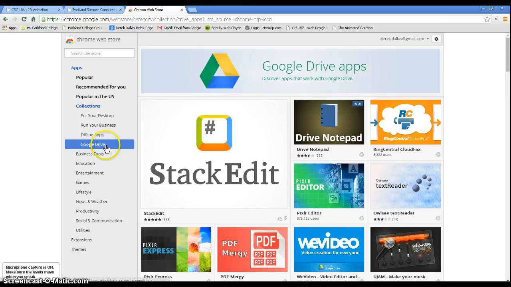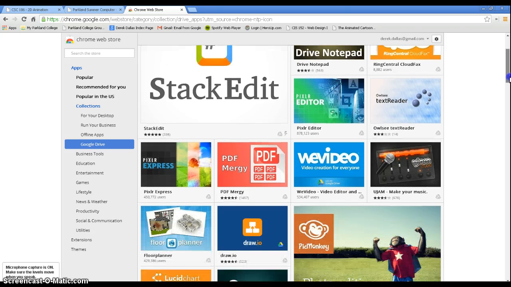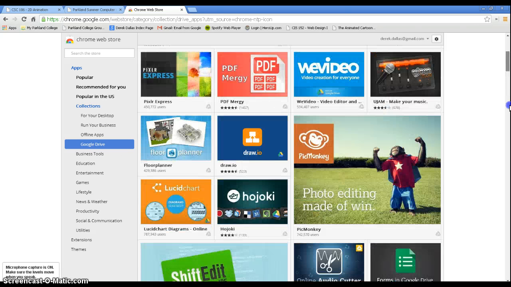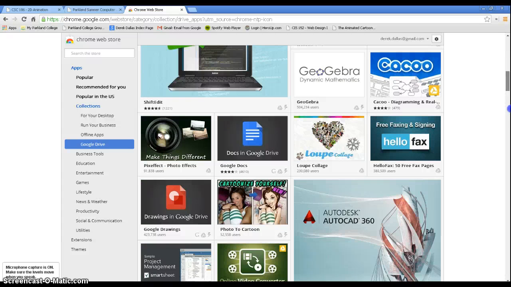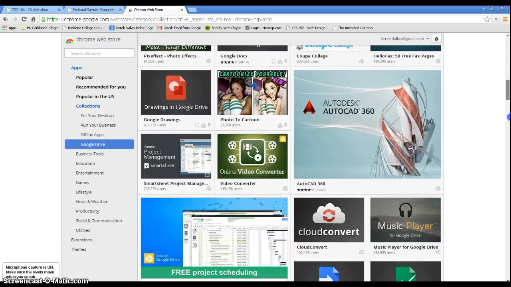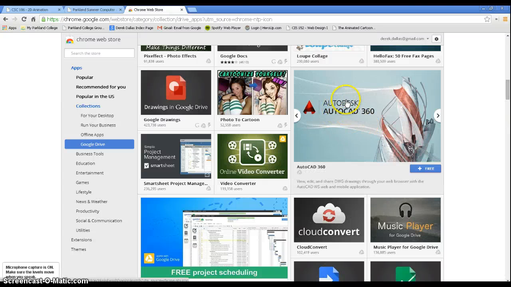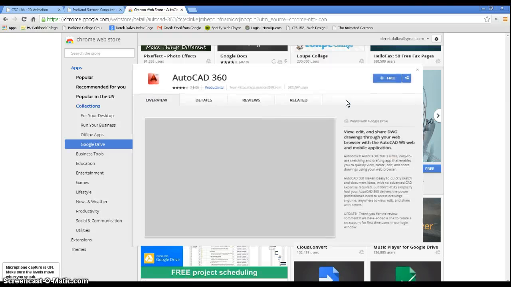So here's things that you can use in your Google Drive. Again, you'll have to just check things out. What I use for my interests and what you would use. Like I'd be interested in this AutoCAD, definitely. Actually, I think I'm going to add that right now.